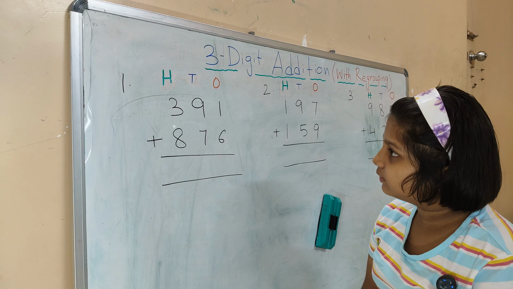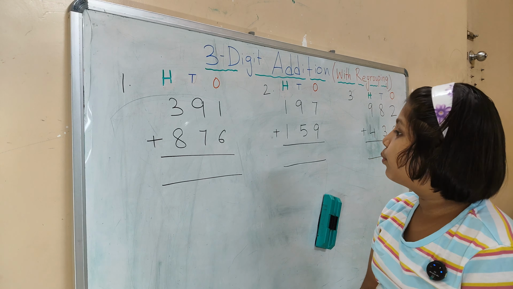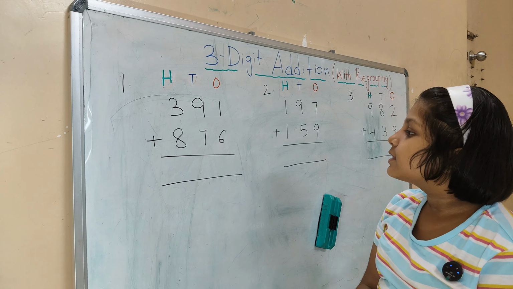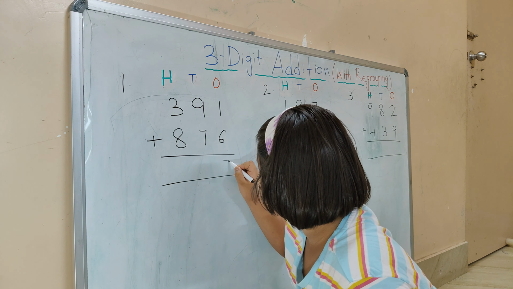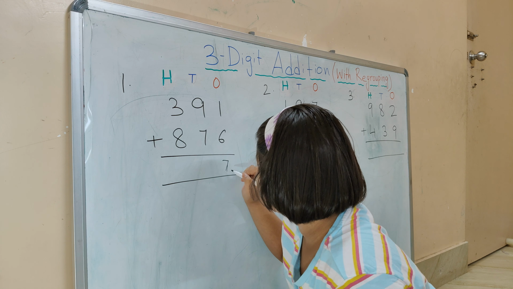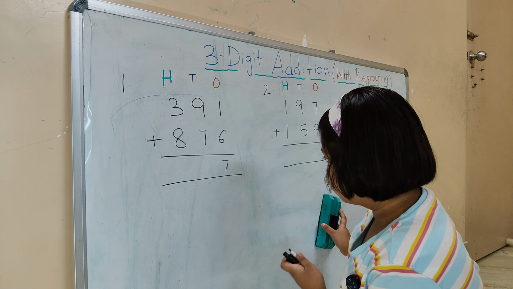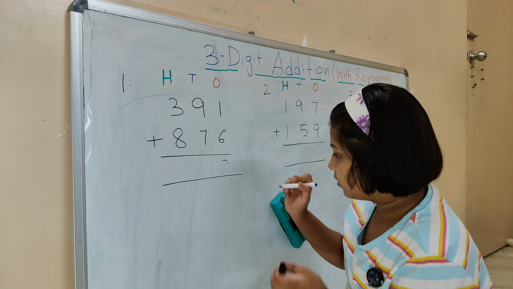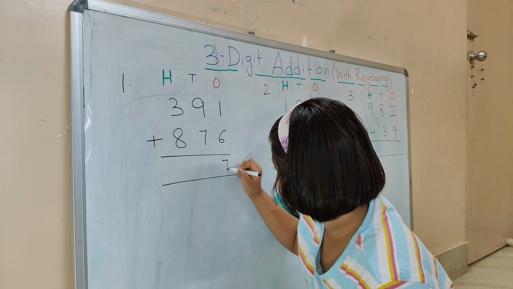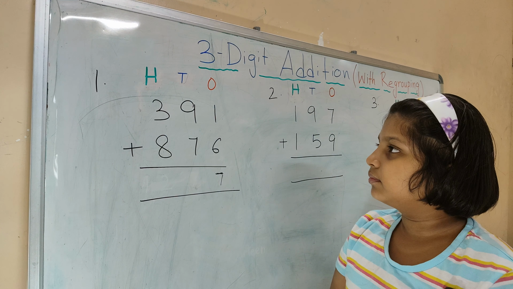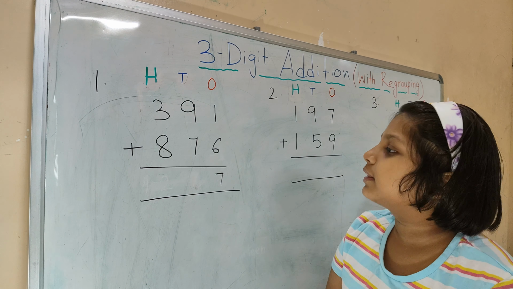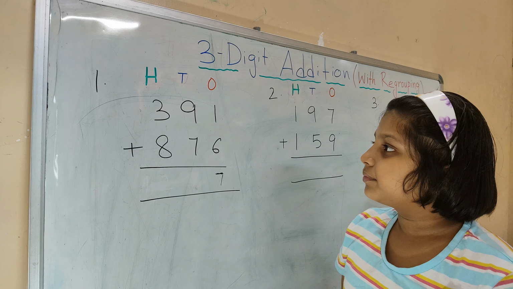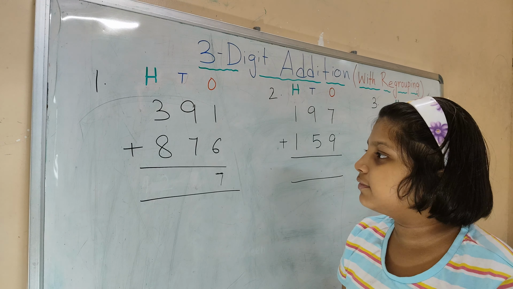What's the number given in the ones place? 1 and 6. Count 1 and 6: 6, 7. Do we have a carryover? No, Mama. So we got the answer 7 ones. Can you tell me what are the numbers given in the tens place? 9 and 7. So 9 tens and 7 tens.